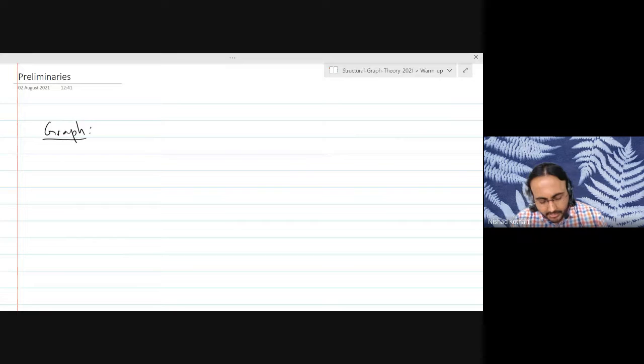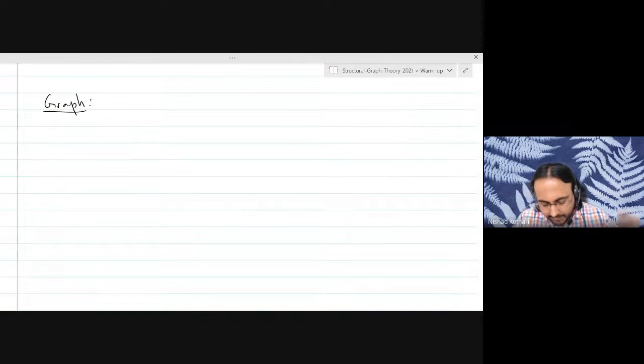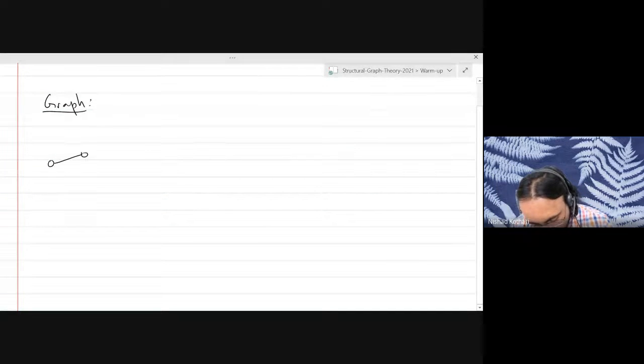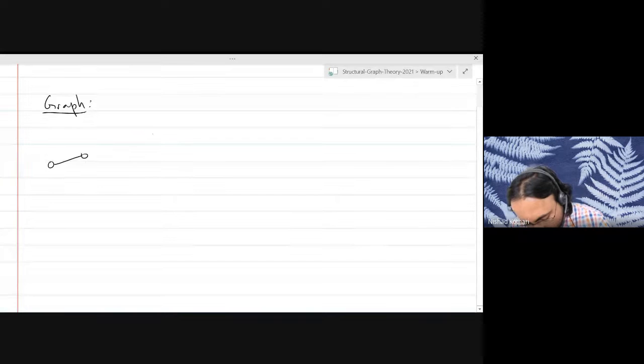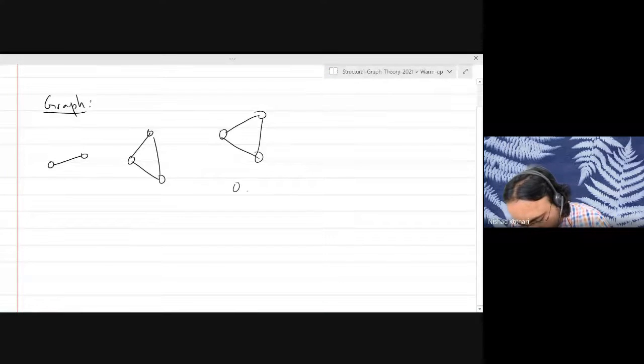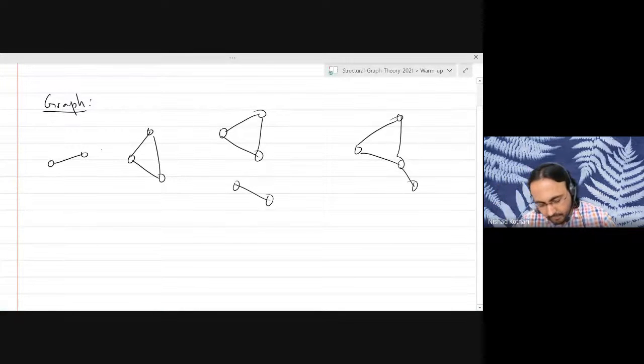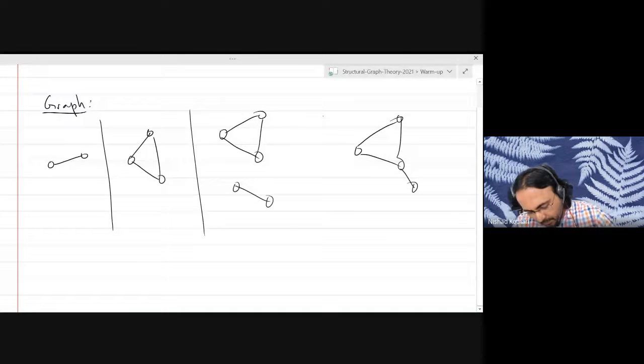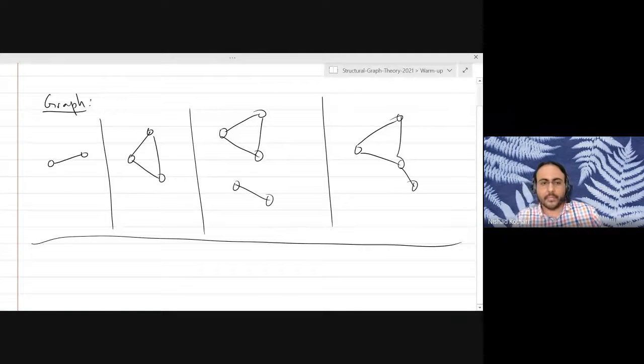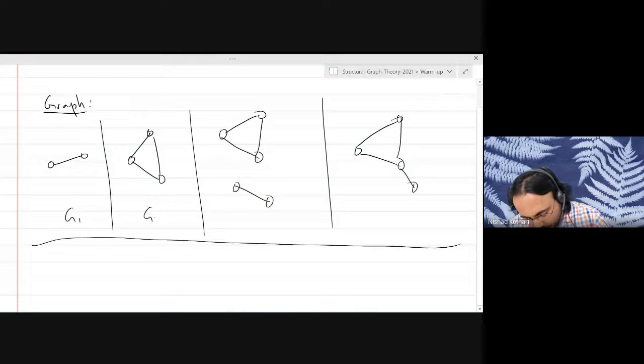I'm just going to make some drawings because I'm not a huge fan of formal definitions. I will write them, but I like to begin with examples and then go to the formal definitions. So here are some examples. Here you have a bunch of graphs, G1, G2, G3, and G4.